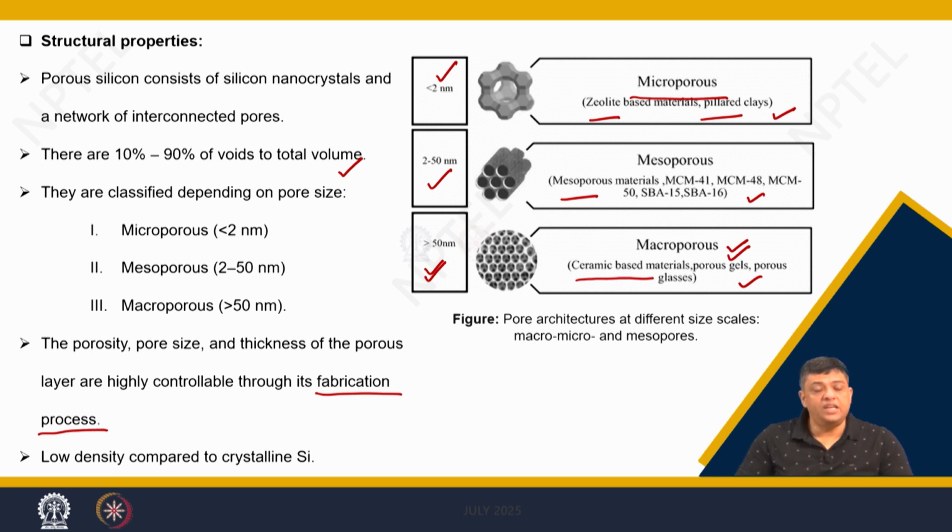And obviously, if you introduce such numbers of voids inside the structure, what will you get? You will get low densities, because you do not have the material in that whole volume, and so the densities will be much lower.